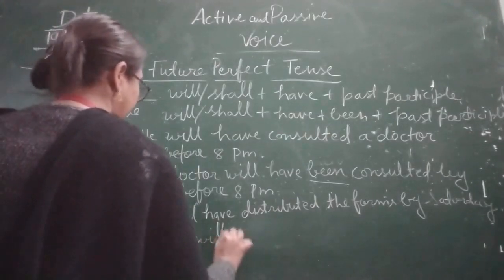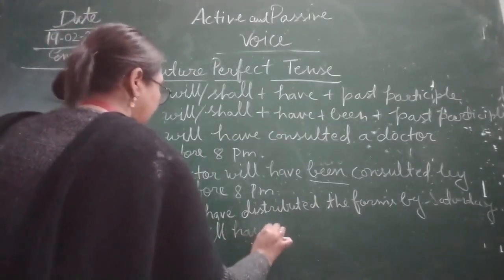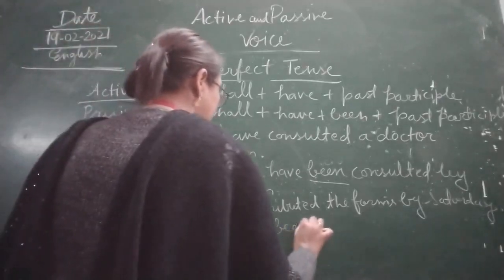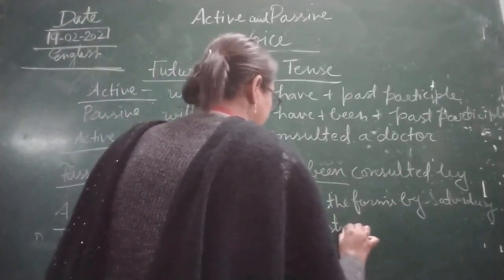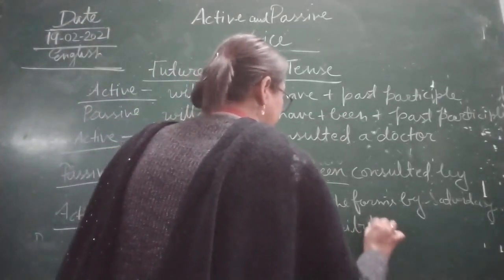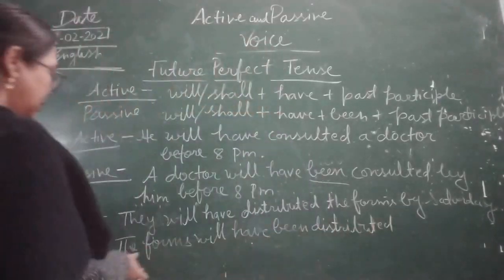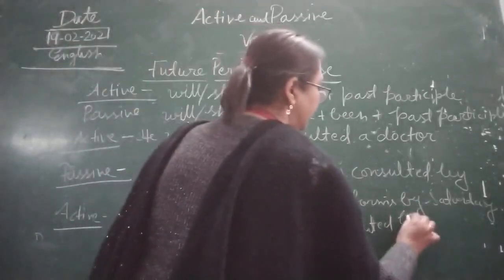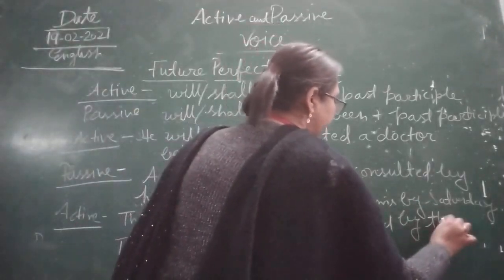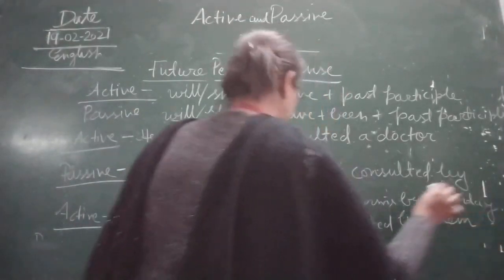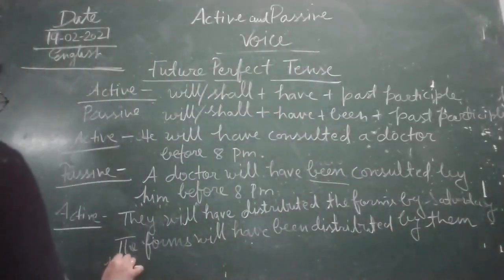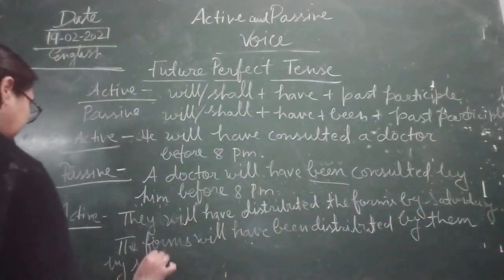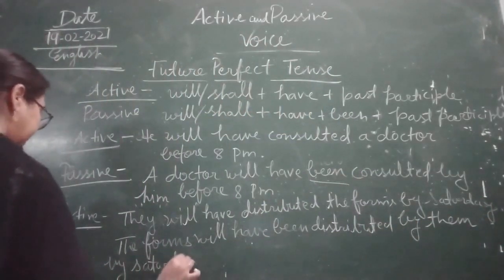So what will we do, the forms will have been distributed by them by Saturday.